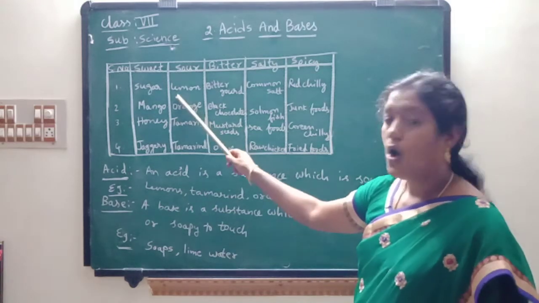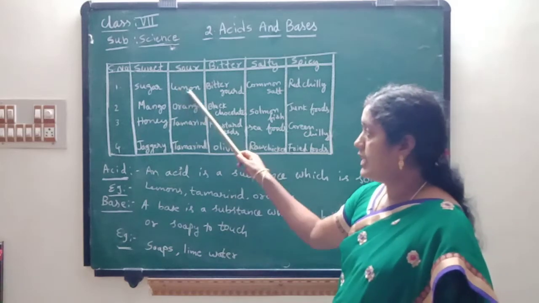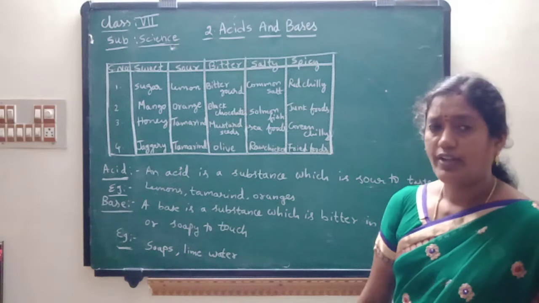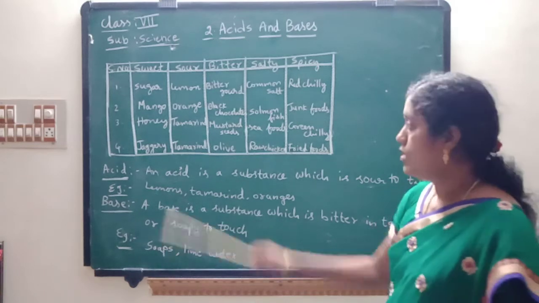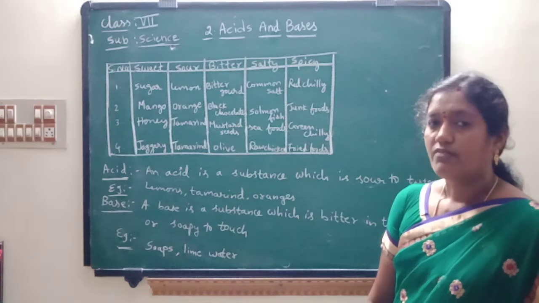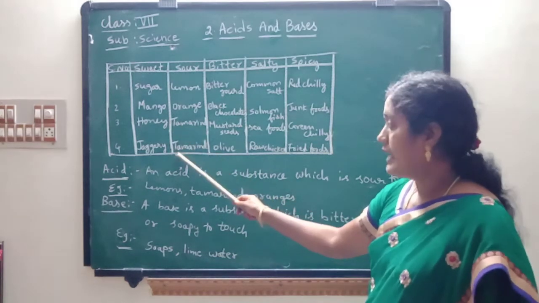See here, lemons. How is the lemon? It is sour to taste. And oranges, children, these are also sour in nature. Tamarind juice is added while making lemon rice, children. Pulihora, that we call.